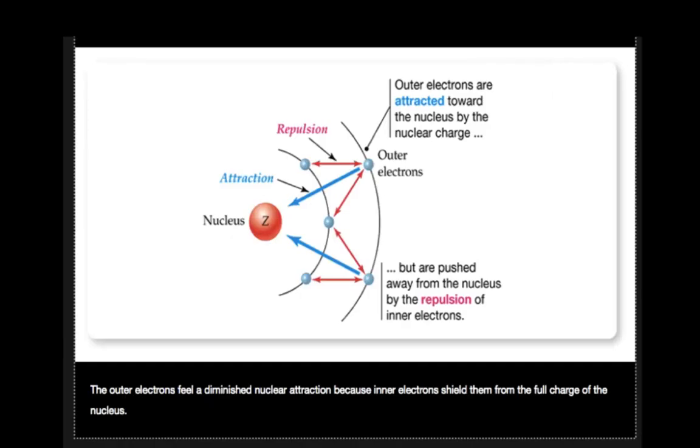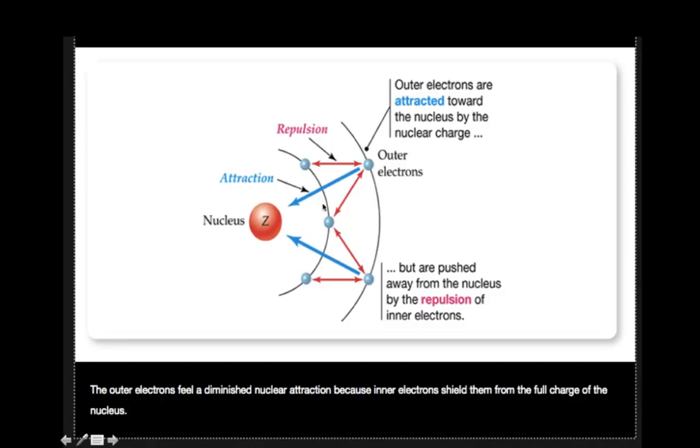Here we have a figure to explain a little bit more about the effective nuclear charge. Here we have the nucleus, and here we have the electron. The blue one represents the force of attraction by the nucleus, and the red one is the repulsion that this electron feels from the other electrons, the ones that are part of the core.